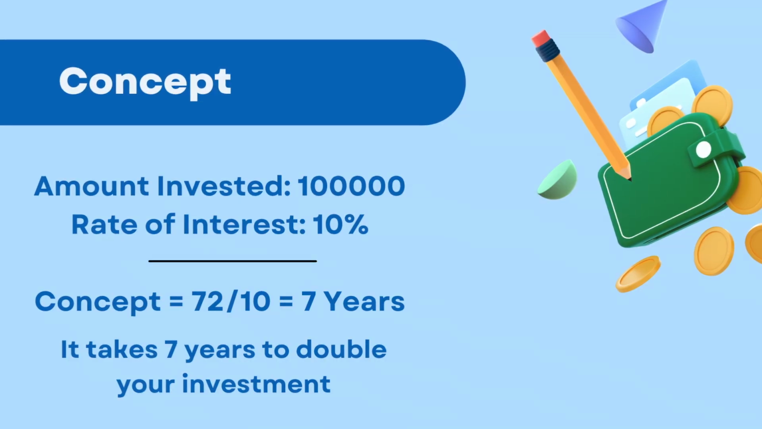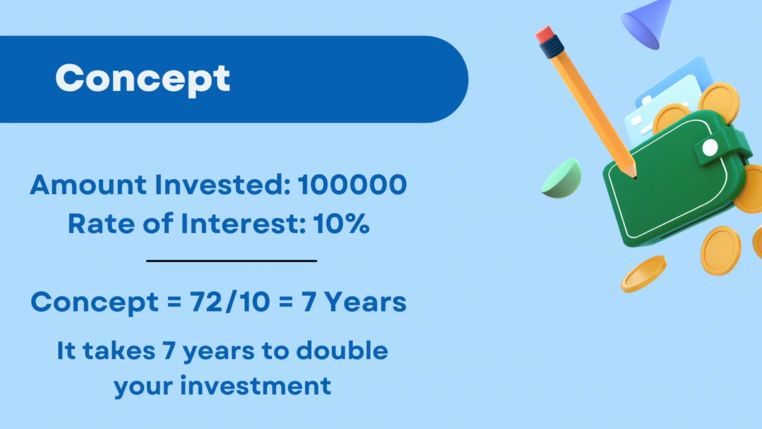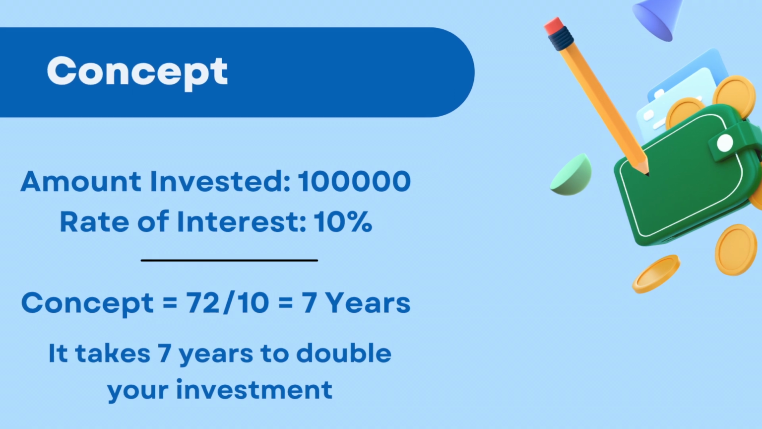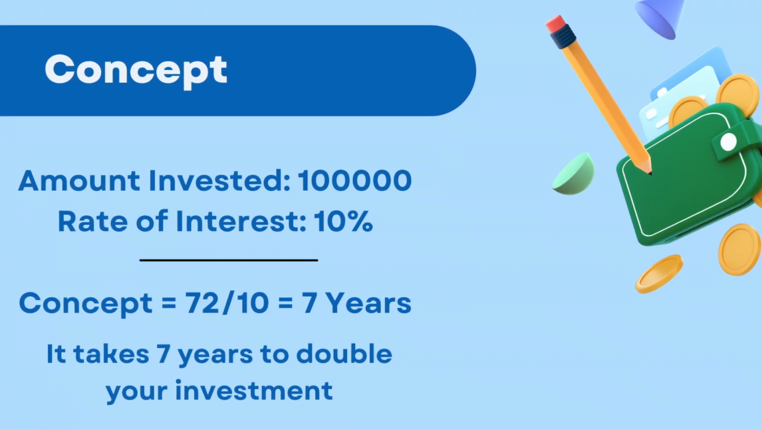For example, if you are planning to invest 1 lakh at a 10% interest rate annually, then it will take 72 divided by 10. So approximately it takes 7 years, 2 months for your investment to double. Surprised? You can use an Excel sheet using a compound interest formula. I will prove this 72 rule will work in any scenario.